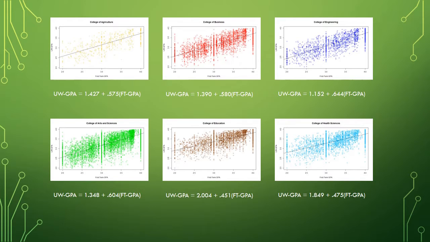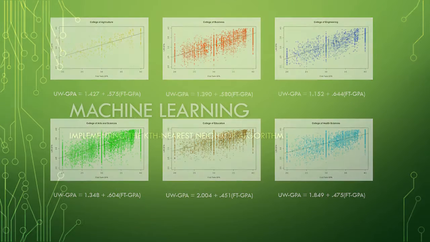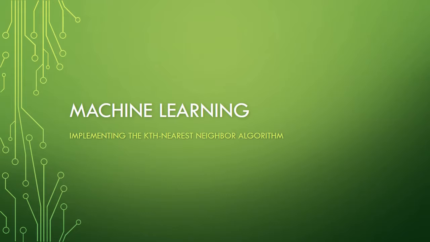I won't go into too much detail about this slide. I mainly wanted to show you what I mean by limiting the data. In this case, I separated UW GPA versus first term GPA into different colleges on campus. As you can see, each plot has a slightly different trend line, which could be used for further study.